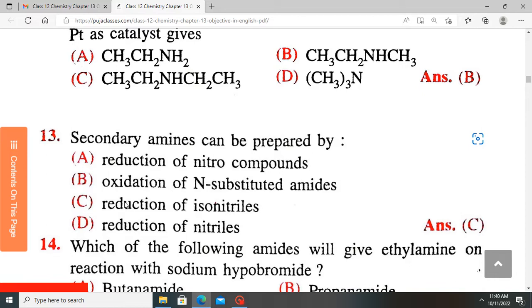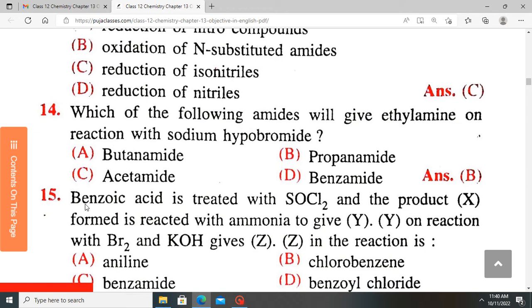So isonitrile is that which contains a central nitrogen in triple bond with 1 carbon and another carbon. So it has a central nitrogen with 2 different carbons. When this compound is reduced, we are going to produce a secondary amine. So the answer is C for question 13.